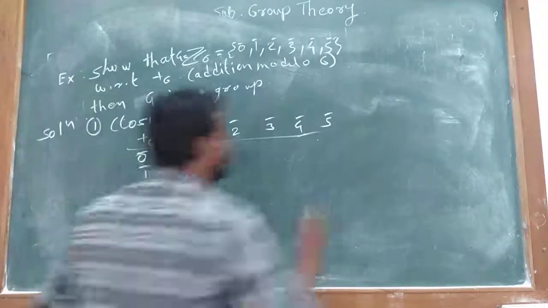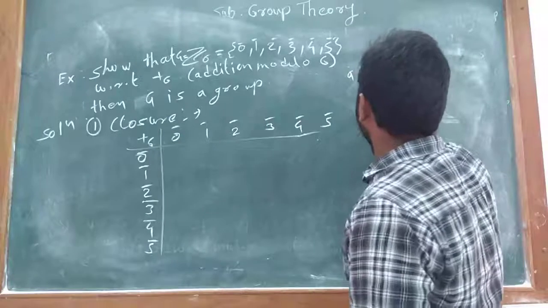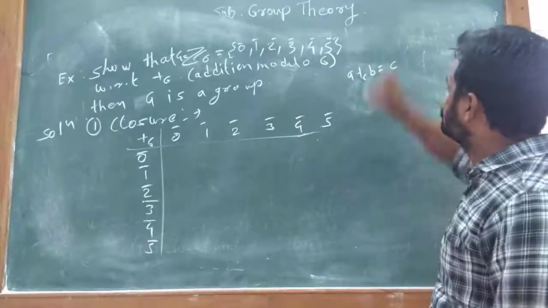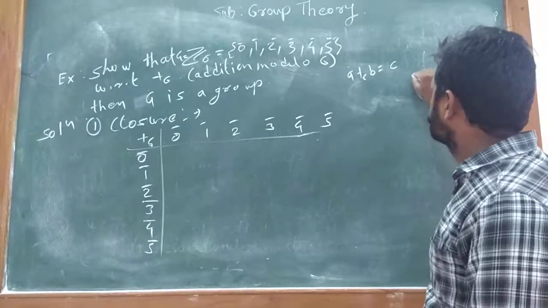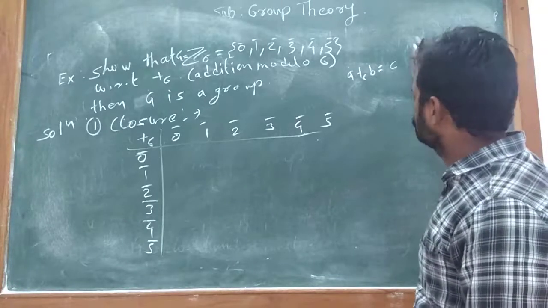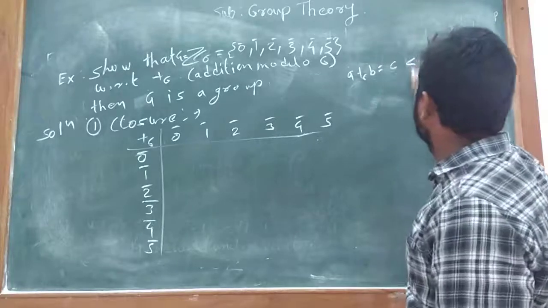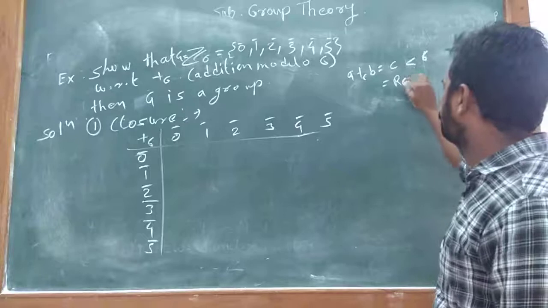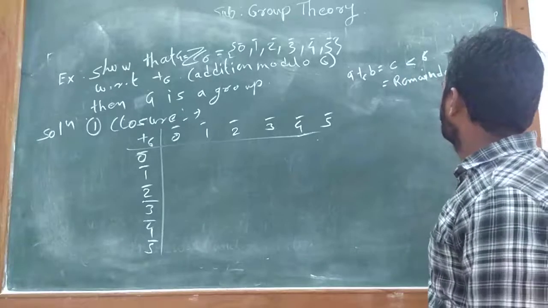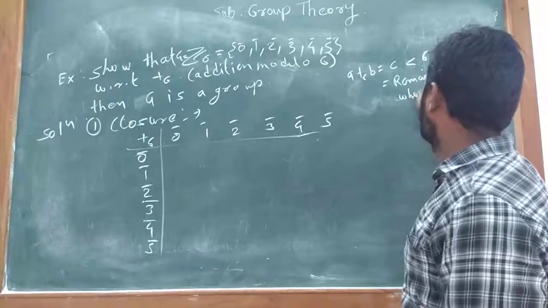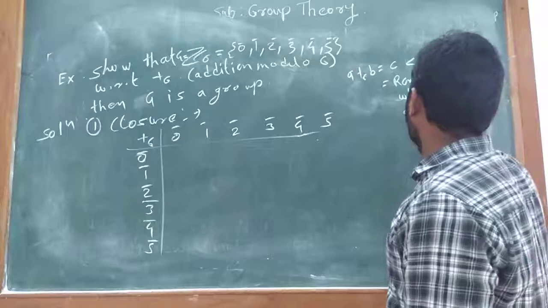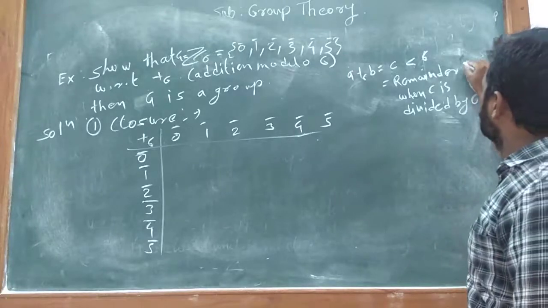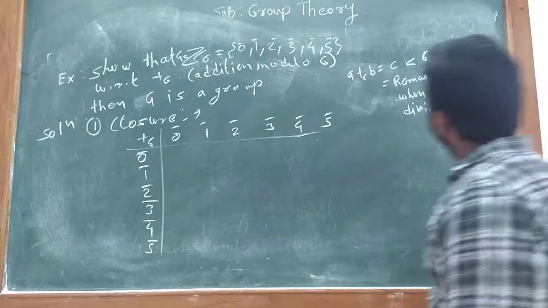In this, by definition of addition modulo 6, A addition modulo 6 B is equal to C, then that is equal to C if C is less than 6 and is equal to the remainder when C is divided by 6 whenever C is greater than or equal to 6.